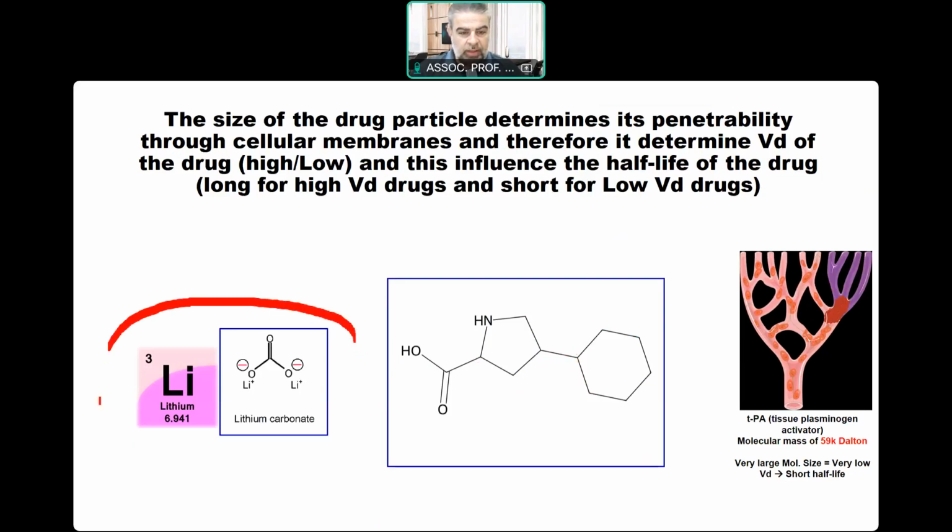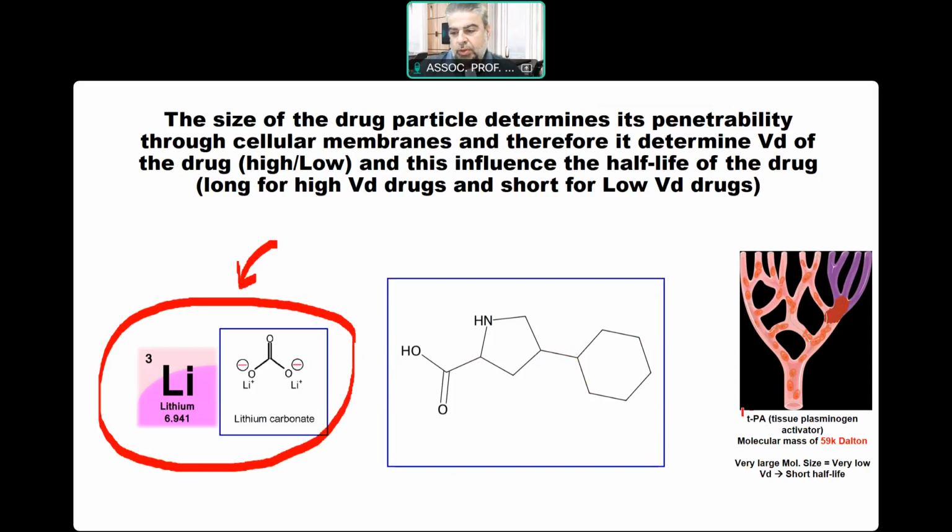So here we have lithium as a very small molecule with a very high volume of distribution, non-specific action on multiple organs of the body because of low molecular weight, very high volume of distribution, and very long half-life.